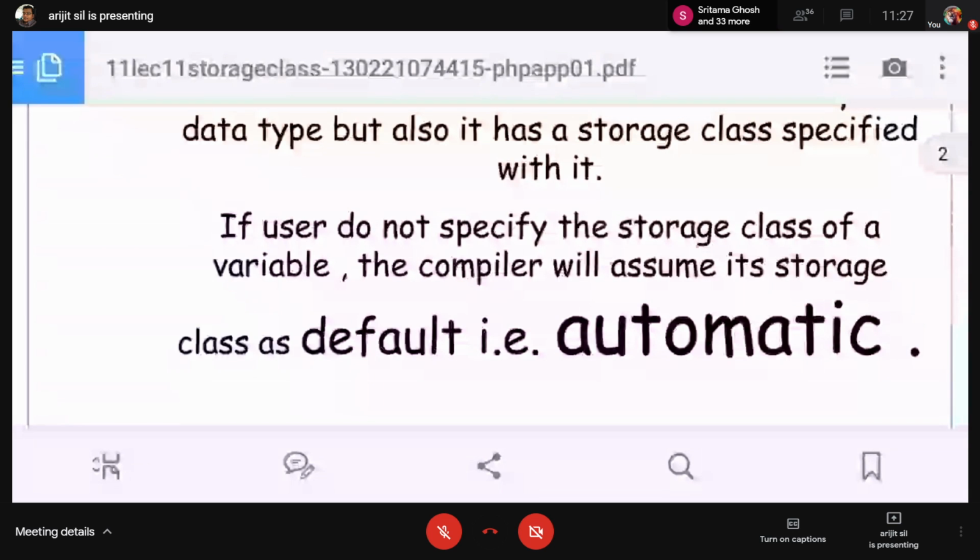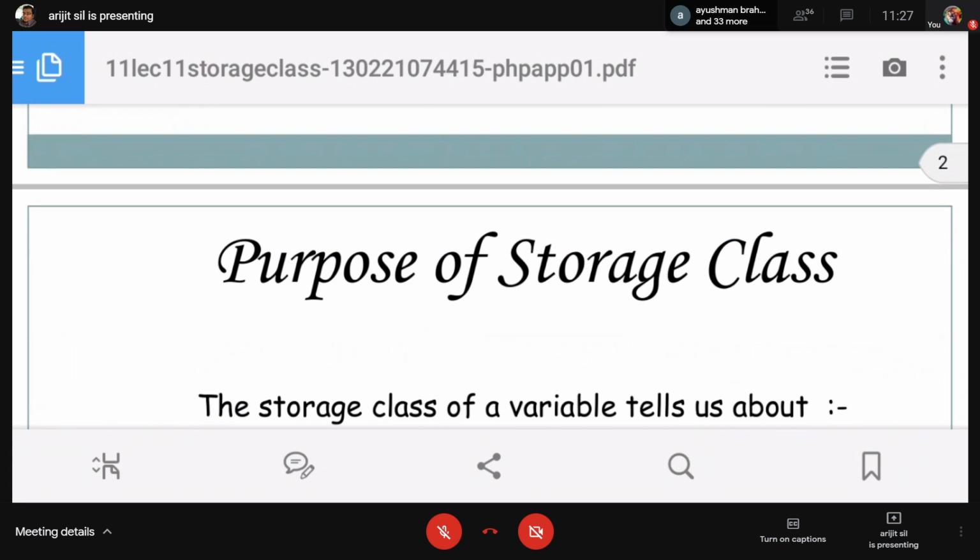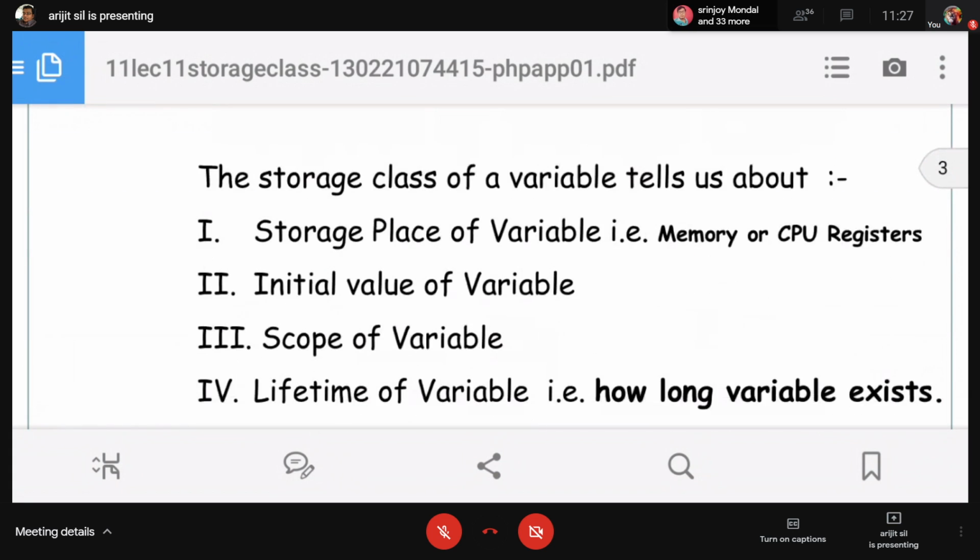Previously, we said there are four types of storage class in C: automatic storage class, register storage class, static storage class, and external storage class. There is some purpose why we declare the storage class. By default, automatic is there, so we may declare it or may not.